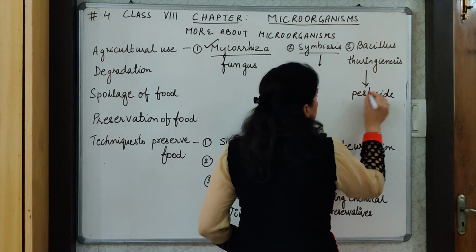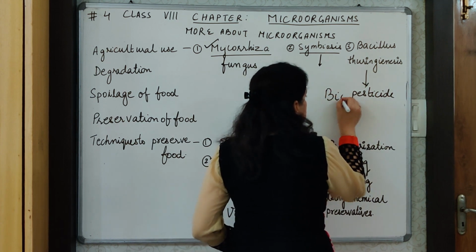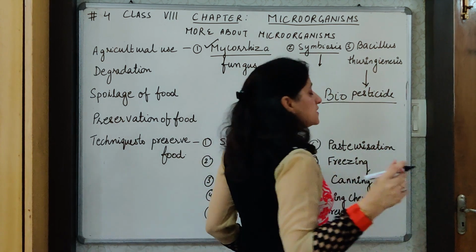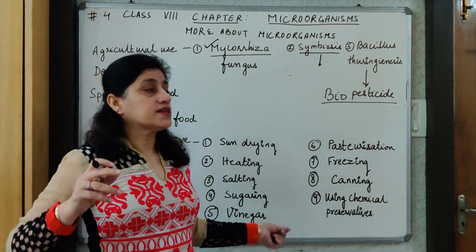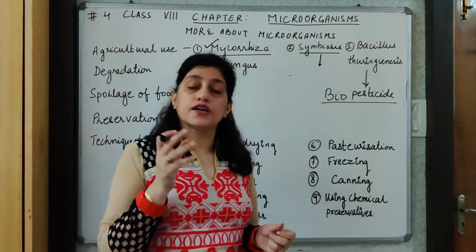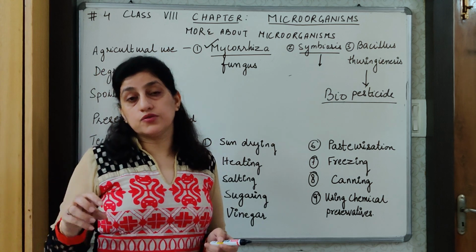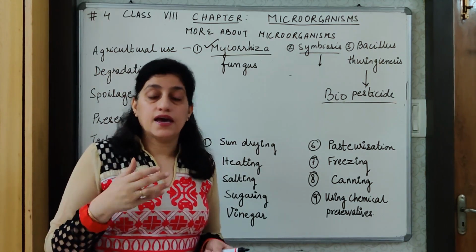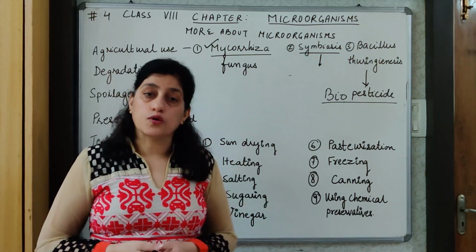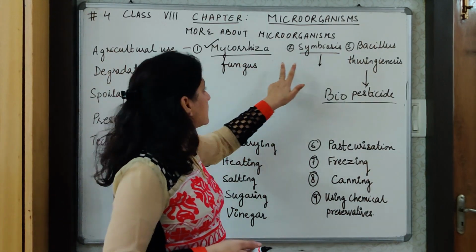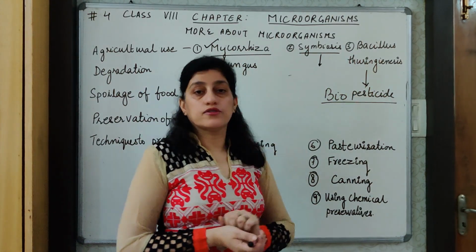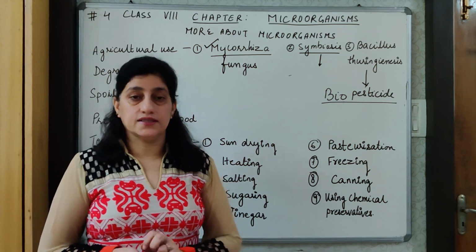It is a biopesticide because this pesticide is obtained as a living organism. It is found in the leaves of groundnut, and this can be used to destroy pests and thereby protect the crop. So this is the agricultural use of some of the microorganisms we have discussed here.